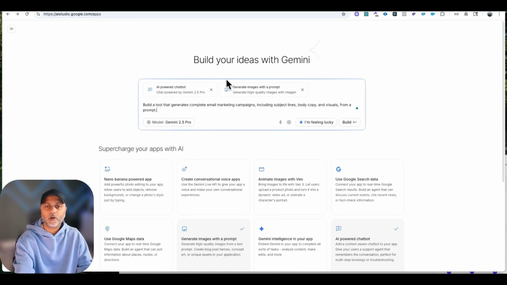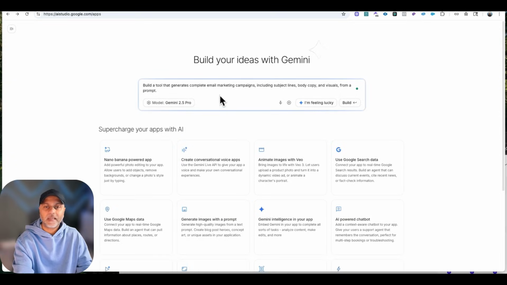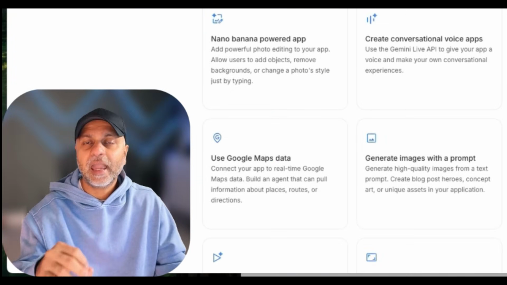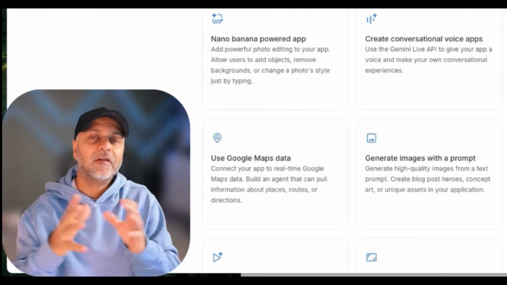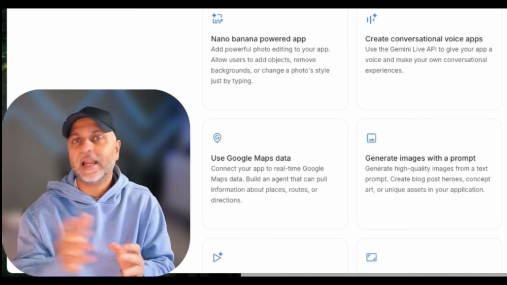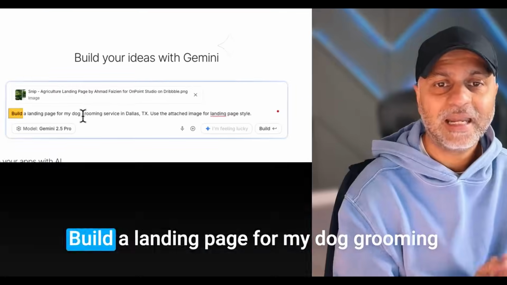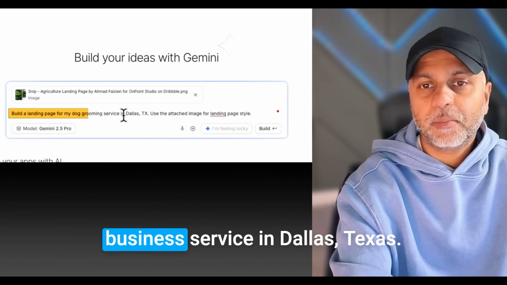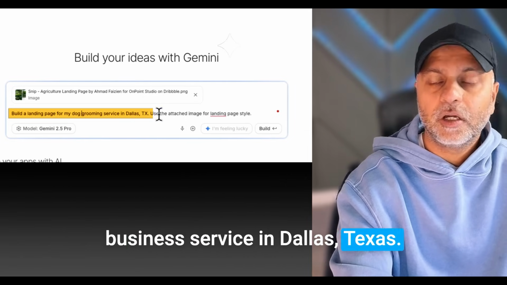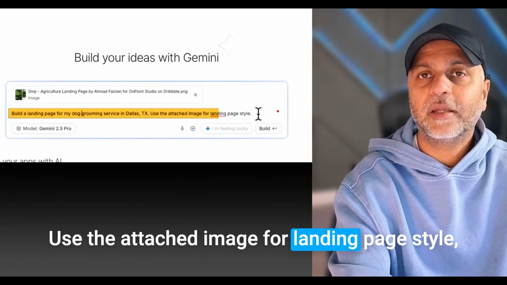Now, before I do that, what I want to do is try a simple landing page. So I'll give it my prompt, and I will also give it a reference image of what I want that landing page to look like. Alright, so here is my prompt. Build a landing page for my dog grooming business service in Dallas, Texas. Use the attached image for landing page style.